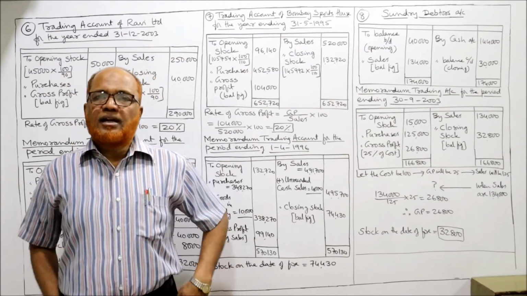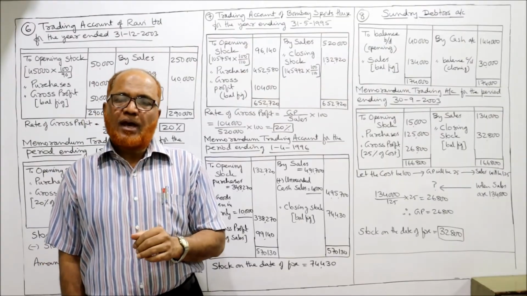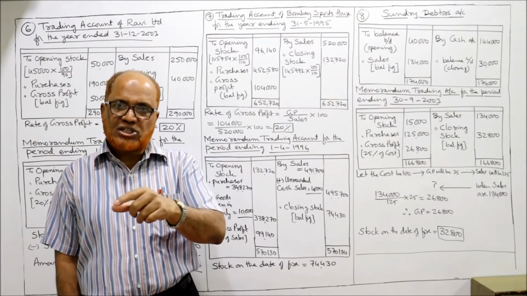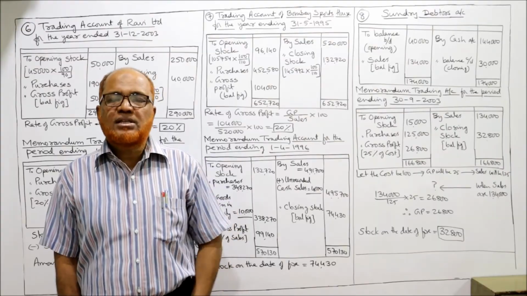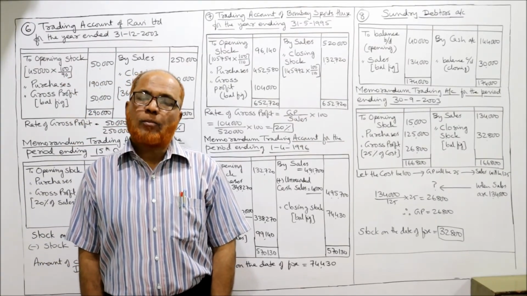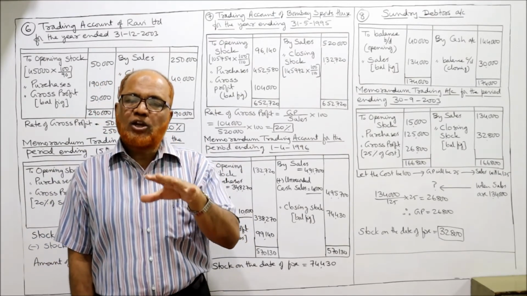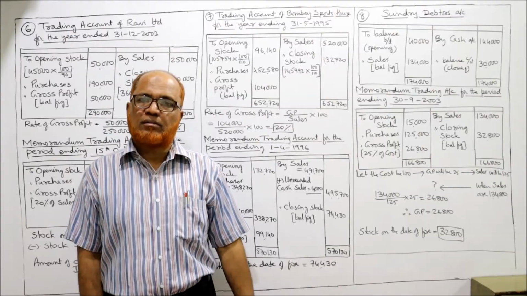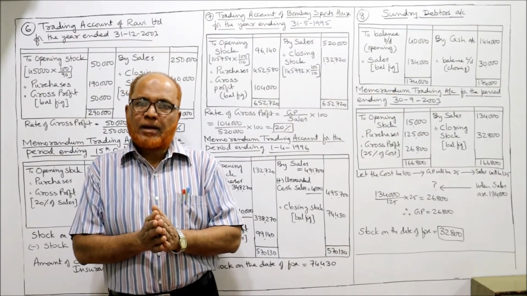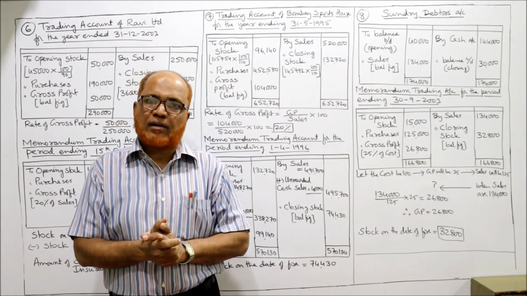See here, debtors at the beginning of the year, debtors on the date of fire, and cash received from debtors during this period. By using these, we can find out how much is the sales made. Previous problem sales were given. Here the new point is sales are not given during this year, from 1st January 2003 to the date of fire.